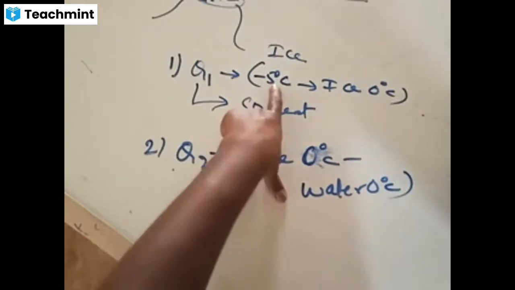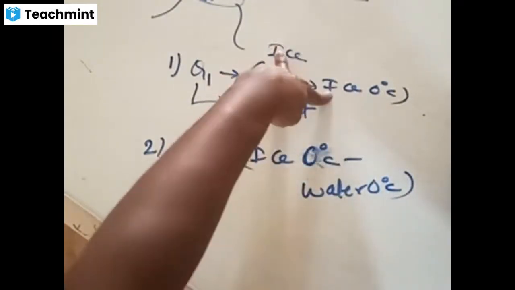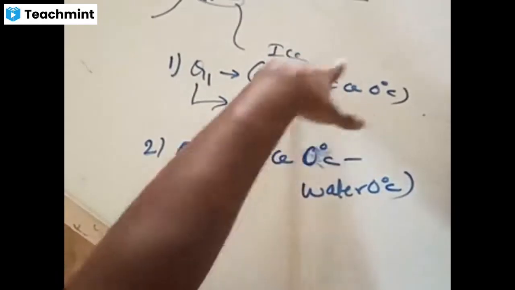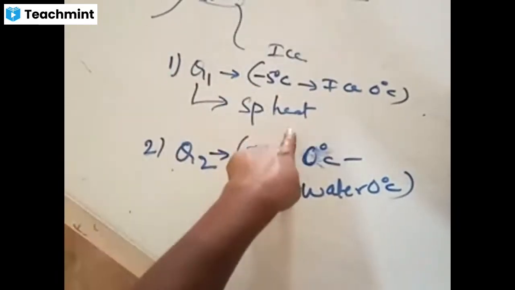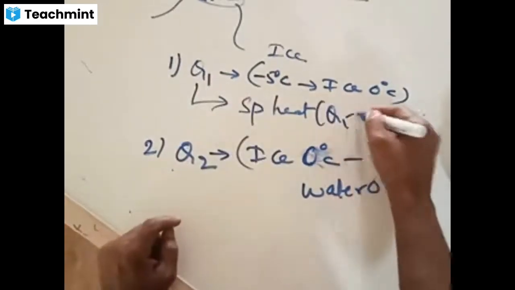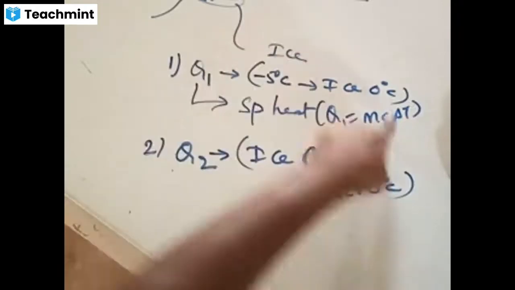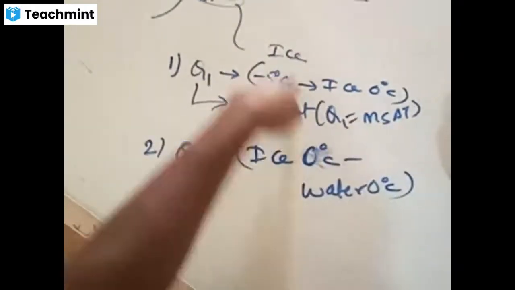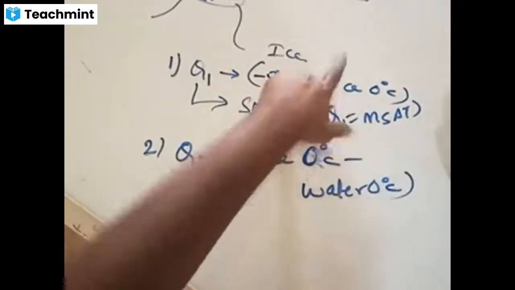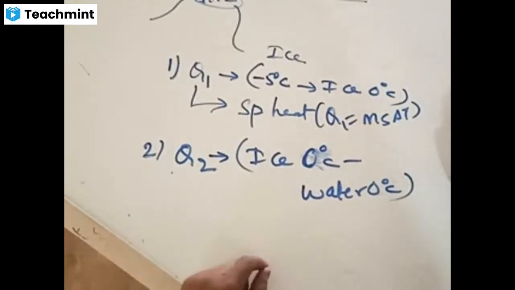Ice which is at -5 degrees will be initially converting into ice at 0. Here change of state is not taking place, only change of temperature is taking place, and this kind of heat is what we call specific heat. And here we should use the formula Q1 = ms delta T, where m is the mass of the ice, s is the specific heat of the ice because the state is the same, and delta T is the change of temperature. Very good.